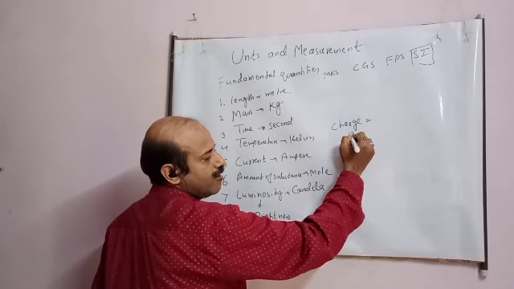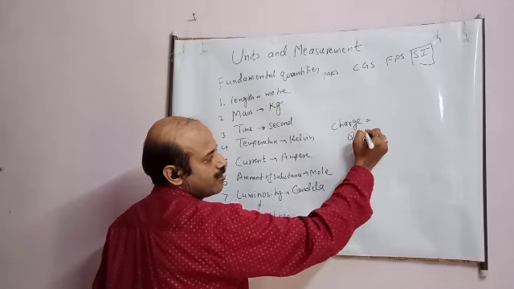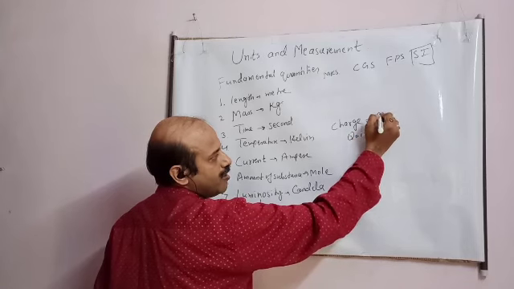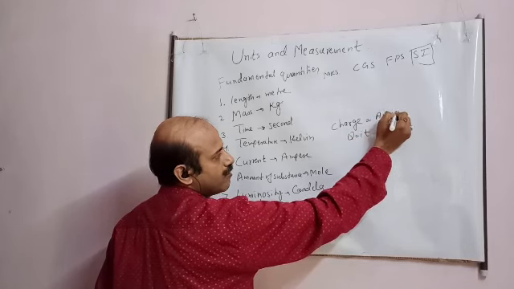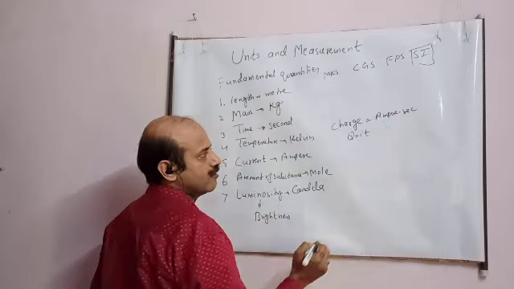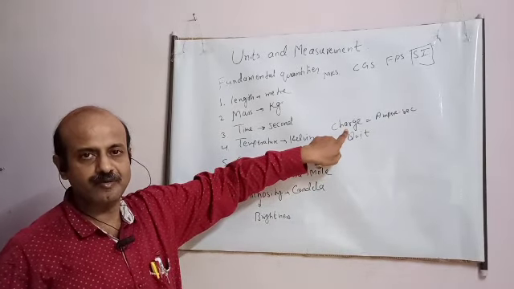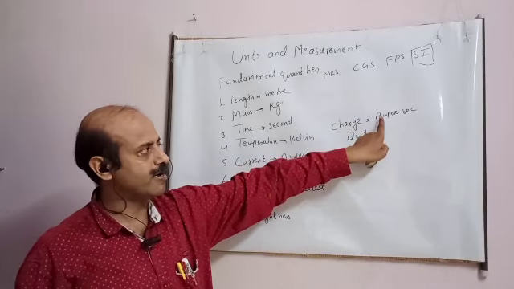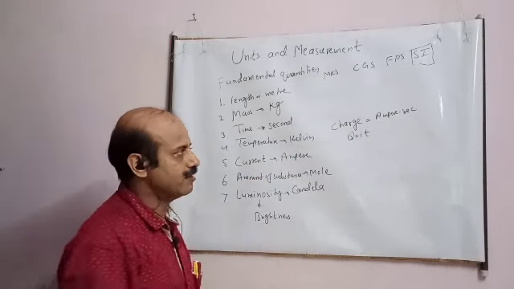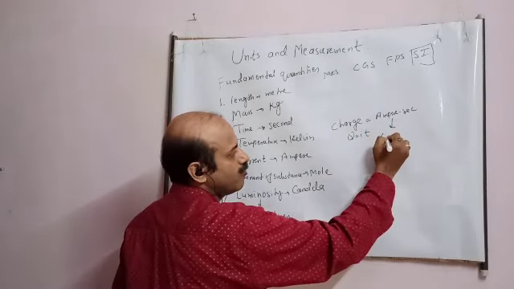Formula of charge is I into T, student, means current into time. So it will be ampere into second. So you see student, charge is a physical quantity. It is a derived unit. I have expressed it in terms of fundamental units, ampere second. This charge unit is also measured in coulomb.